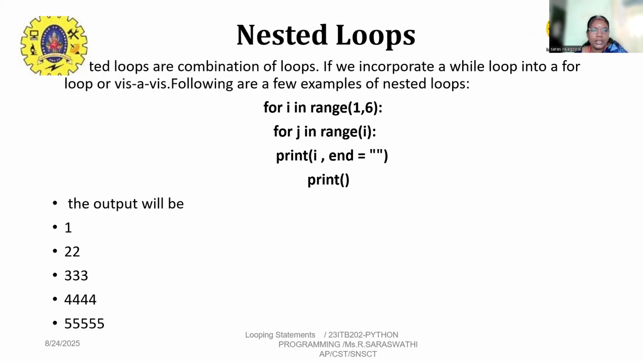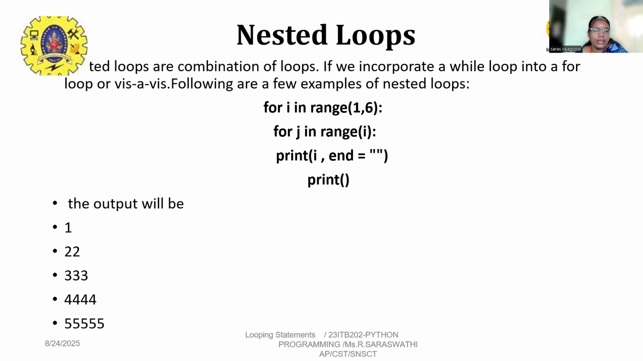Nested loop. A for loop can be nested, or a while loop can be nested. A nested loop is a combination of loops. If we incorporate a while loop, following are a few examples of a nested loop. For example, for i in range(1, 6): for j in range(i): print the value of i, with end equal to null.